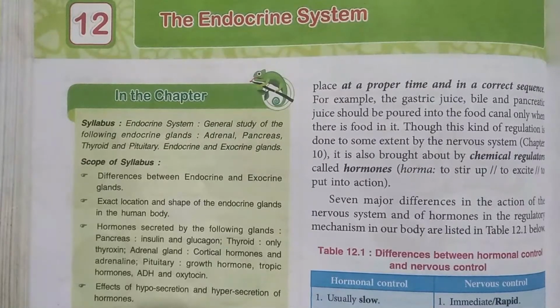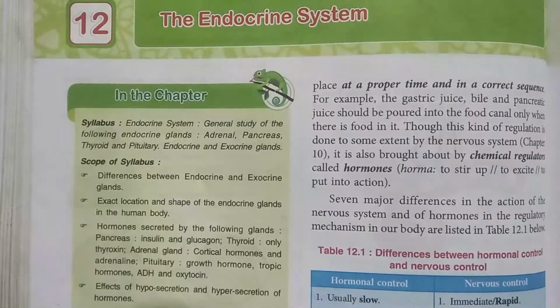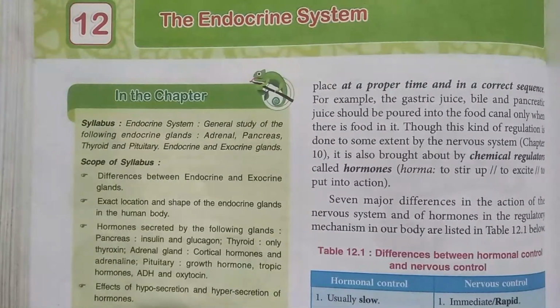So it is possible only when food is available in the body. Now there are various chemical regulators in the body known as hormones, and each has its own individual function. Basically our body is controlled by 2 important mechanisms. Number one is the nervous system, in which the brain, the spinal cord, the nerves and the neurons are there, and the message in the body travels in the form of impulses.